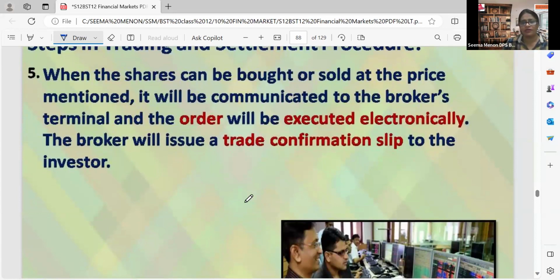And the order will be electronically executed. Whatever we want to purchase, 100 shares, that will be automatically electronically executed. The broker will issue a trade confirmation slip to the investor. First is order confirmation, now trade confirmation. Yes, you instructed me to purchase 100 shares at the best price available in the market. I have done this. So that trade confirmation slip will be sent by, or issued by, the broker to the investor.